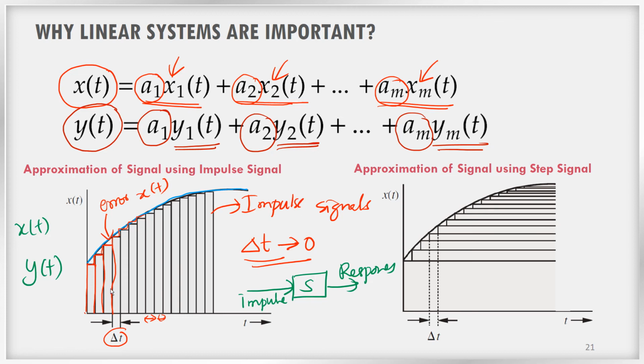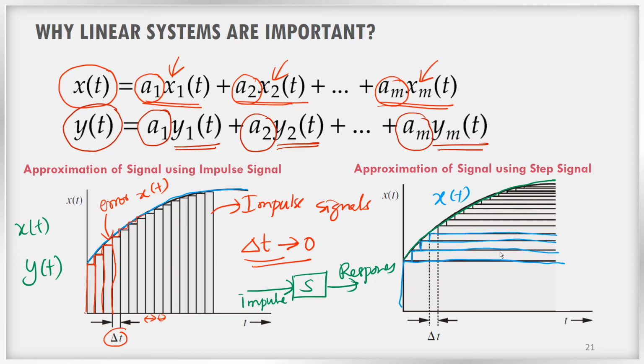Similarly, we can approximate the same signal x of t. Here I am drawing with the green color. We can approximate the same signal x of t using step signals. See, these are step signals. This is a step signal, and another step signal plus another step signal plus another step signal, like this.